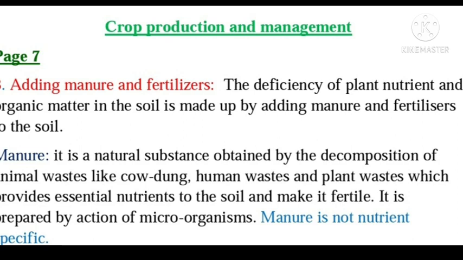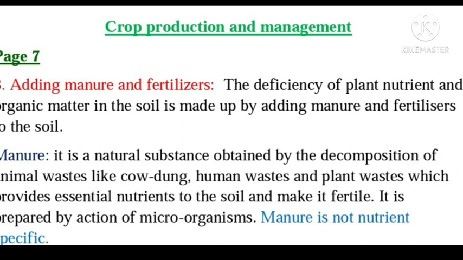Now students, this is the third step, that is adding manure and fertilizers. Whenever you watch the video, please refer to your books also. So open page number 7. We have already discussed two steps. The first step was preparation of soil, the second was sowing, and the third step is adding manure and fertilizers.